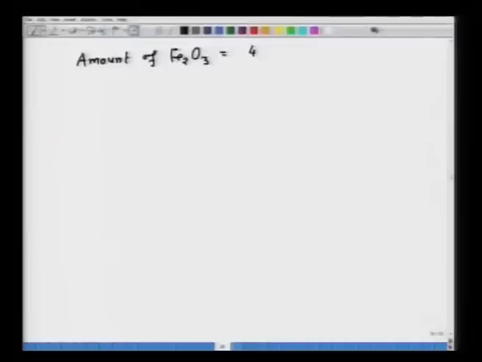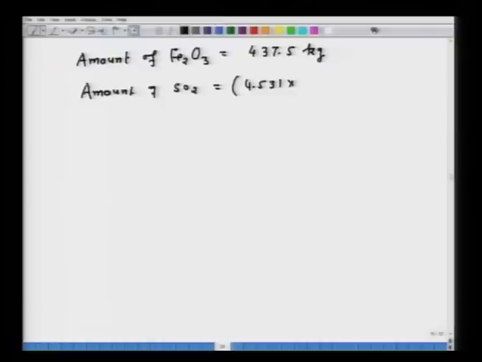So, the amount of Fe2O3 will come to 437.5 kg. Similarly, the amount of SO2, if you see the balanced chemical equation, will be 4.531 into 2 plus 2 into 0.9375.